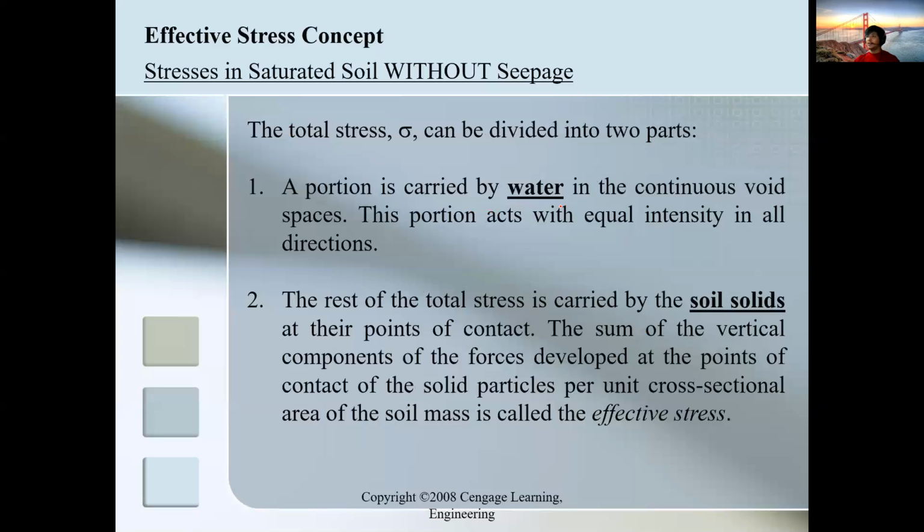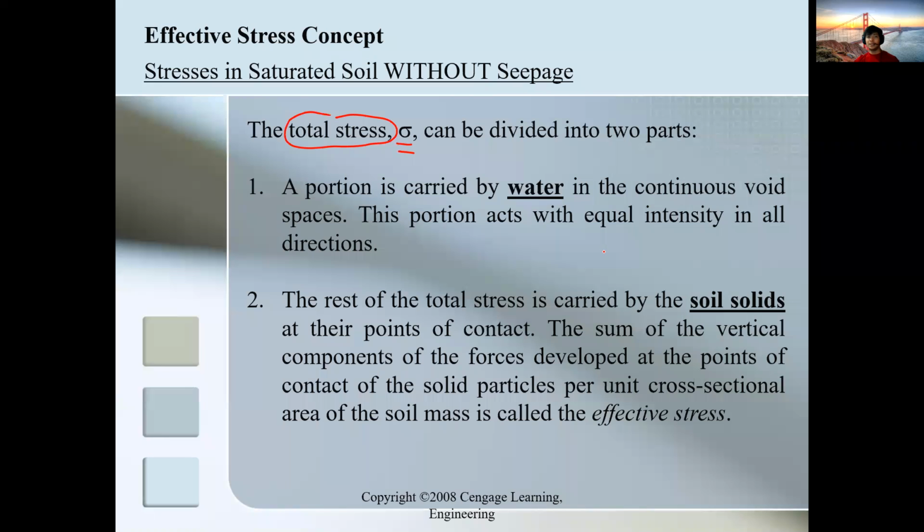Okay, so if you try to read this one, total stress can be divided into two parts. As I told you earlier, since it's total stress, the symbol for this one is sigma.